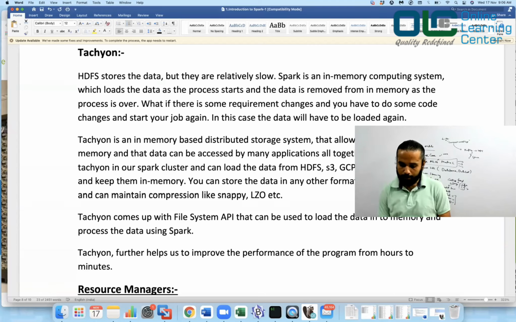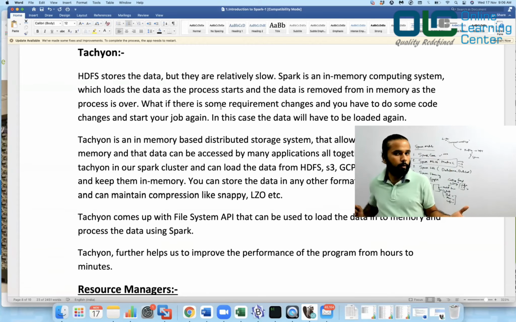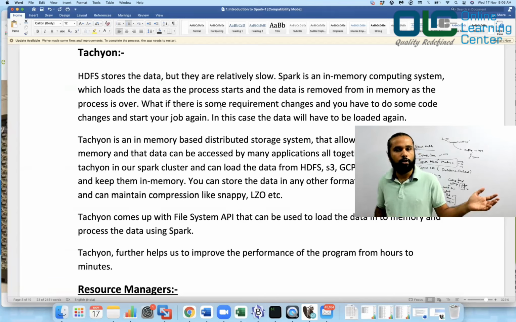Okay. All right. Now, what if there are some requirement changes and you have to do some code changes and start your job again? In that case, the data has to be loaded again. So what I'm trying to tell you is, you have data, you want to perform some operations on the data. The first thing that you did is you created an RDD, done. Then you started executing a lot of steps, done. Finally, you wrote that data into a database or on HDFS, done. And once all these things were done, your job is completed, right? And all this data which you have loaded in RDDs is gone.